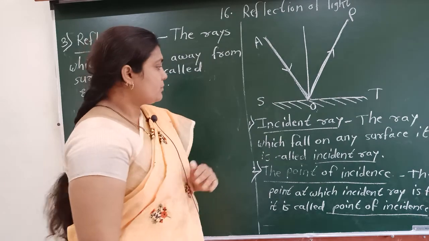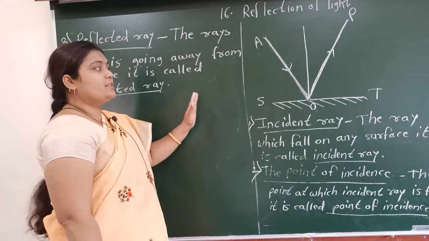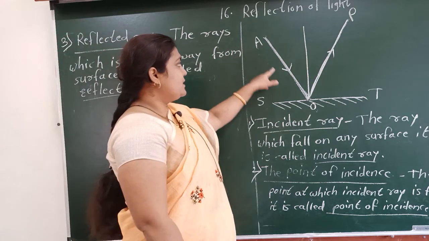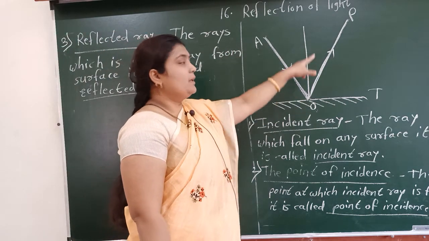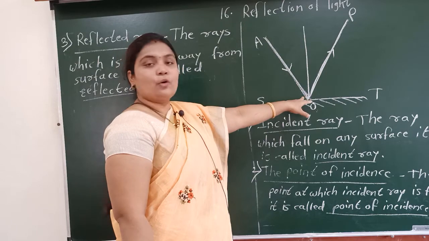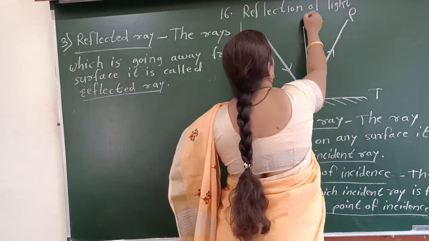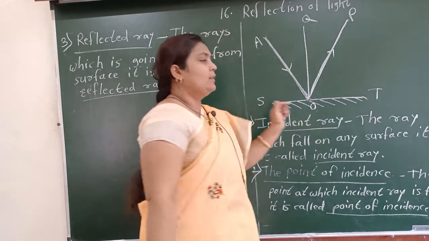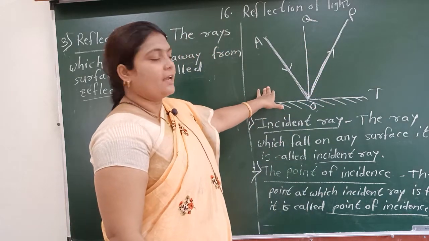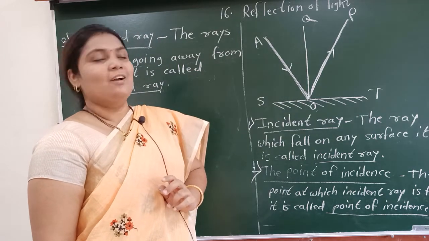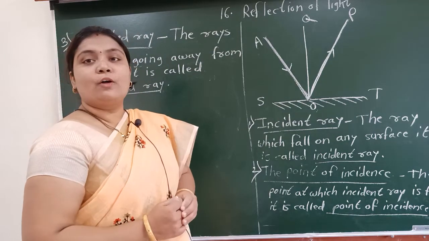Now see here once again, we are seeing these concepts: the incident ray, the reflected ray, the point of incidence and the normal. If I give the name OQ here, then in this diagram OQ is the normal. Okay, so write down, all of you.